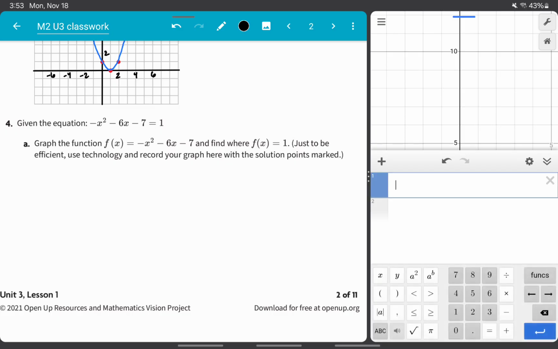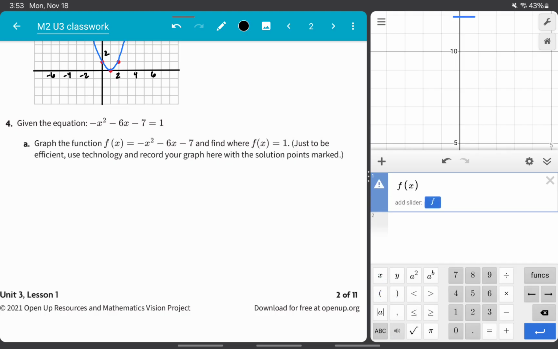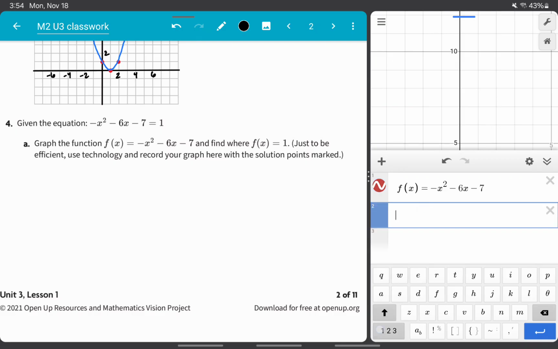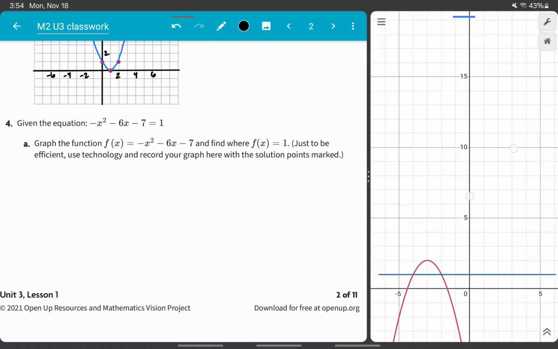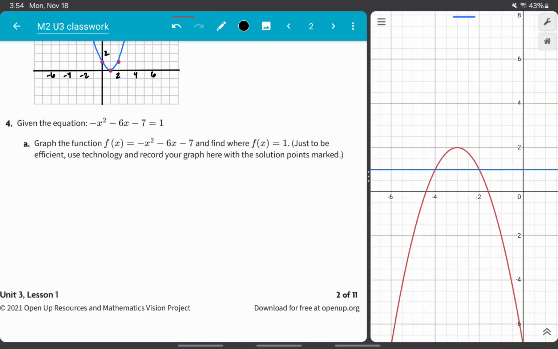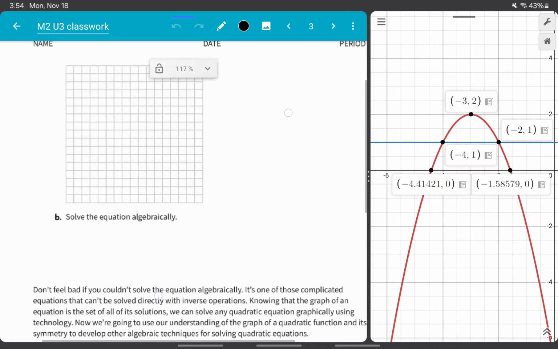Okay, so let's go ahead and graph f of x equals negative x squared minus 6x minus 7. Let's also graph f of x equals 1. I should get a couple of graphs right here. There's my vertex, some intercepts. Okay, so let's go over here.